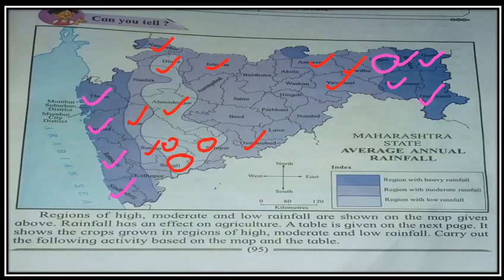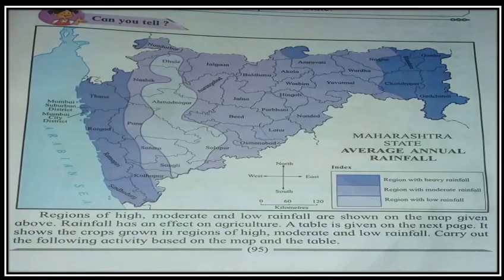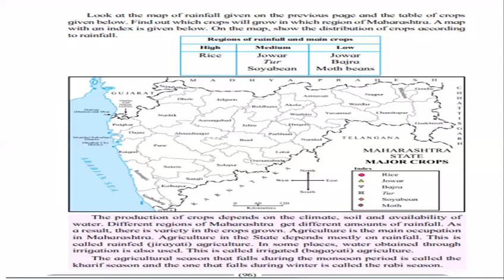Students, there is a table on the next page, that is page 96. It shows the crops grown in the regions of high, moderate, and low rainfall. See the table. In high rainfall regions, which crops are grown? Yes, you're right, rice. We see that the rainfall is more.